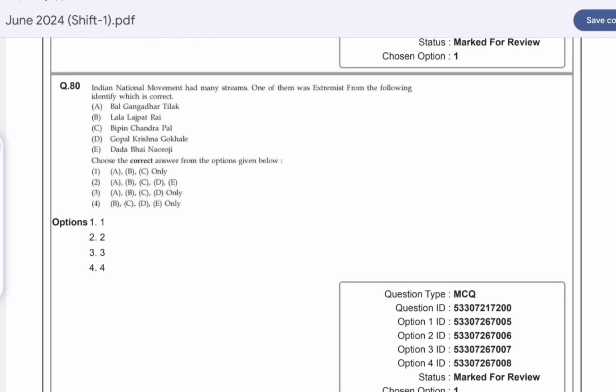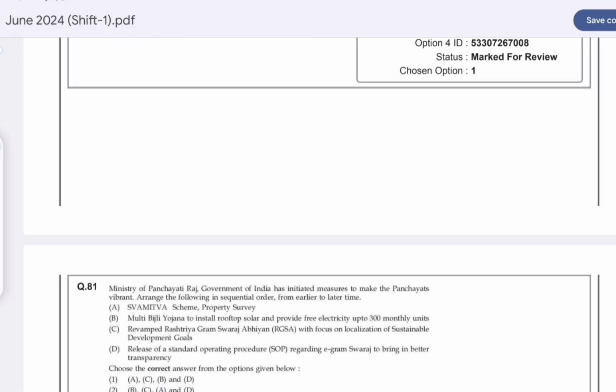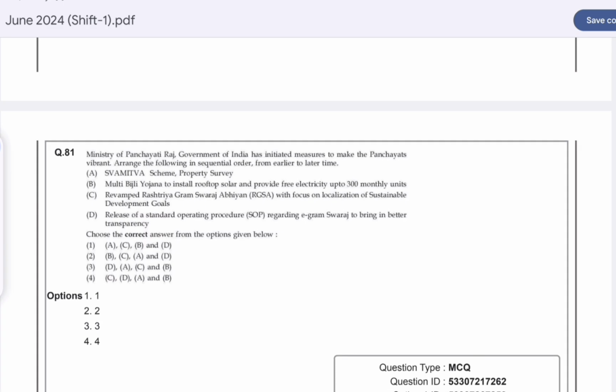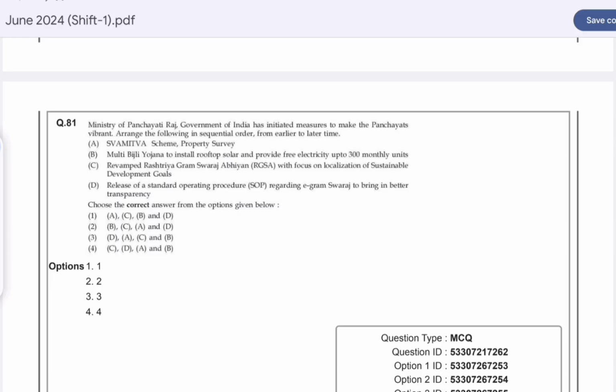Question number 80. The Indian national movement had many streams. One of them was extremist. From the following, identify which is correct. Option A is correct here, A, B, and C, that is Bal Gangadhar Tilak, Lala Lajpat Rai, Bipin Chandra Pal, that is Lal Bal Pal. Question number 81. The Ministry of Panchayati Raj, Government of India has initiated measures to make the panchayat vibrant. Arrange the following in the sequential order from the earlier to the later in time. This question is also dropped by the UGC.